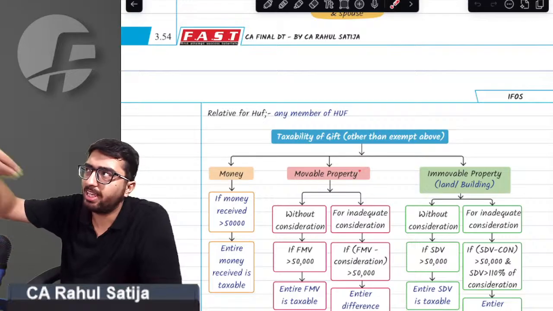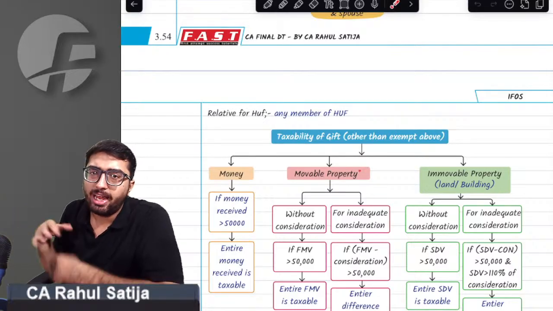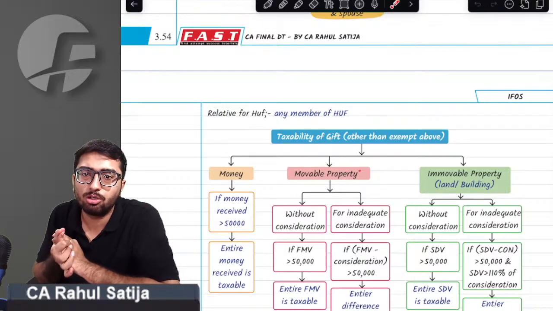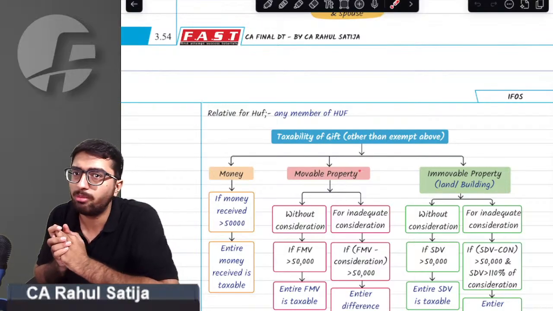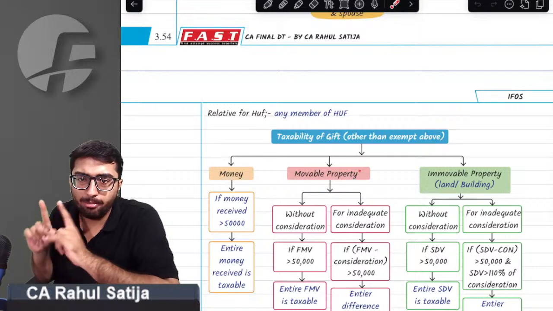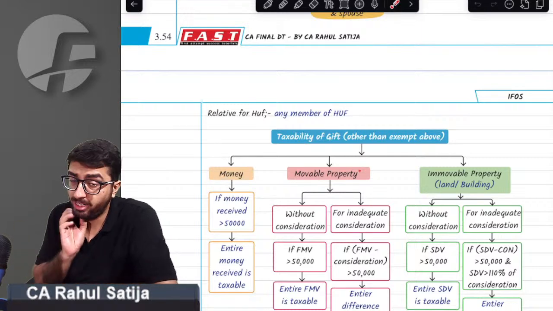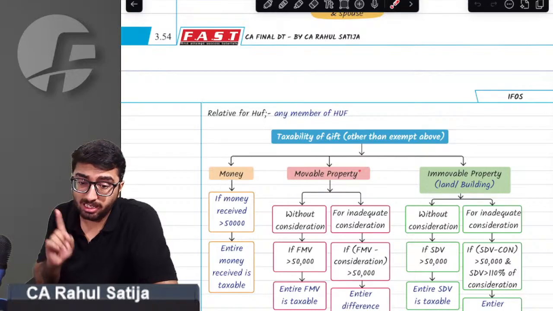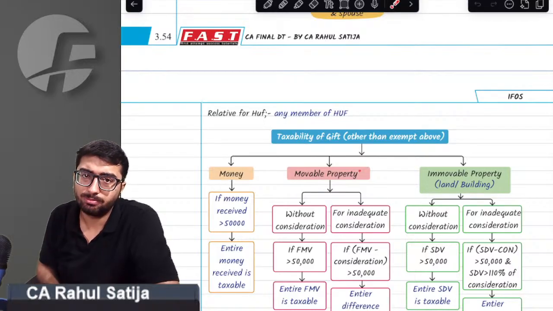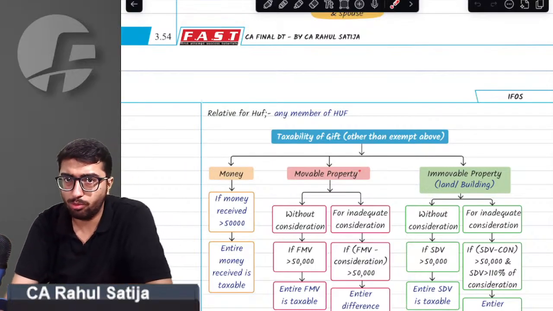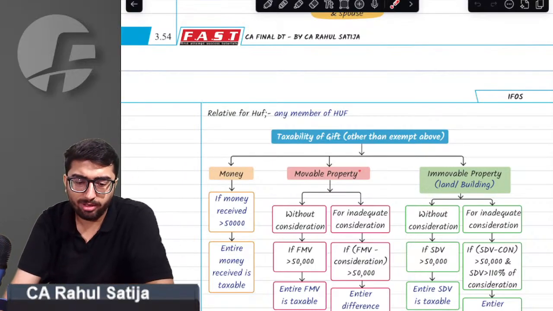If I am receiving gift in cash, individually or in aggregate, and such money in the financial year exceeds 50,000 rupees, then such money shall be taxable in my hands. Okay, so we got this point.